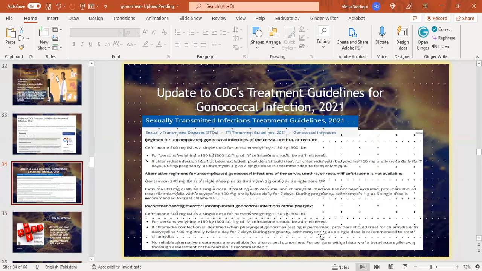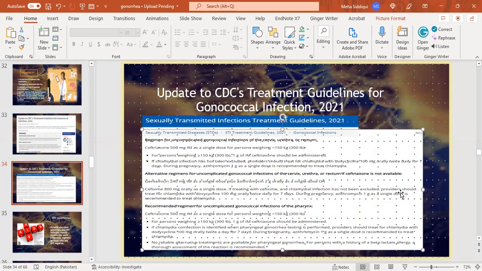Regimen for uncomplicated gonococcal infection of the cervix, urethra, rectum. If a person's weight is less than 150 kg, then ceftriaxone 500 mg IM is given as a single dose. And if chlamydia infection has not been excluded, as we have already talked, then we give doxycycline 100 mg orally twice daily for 7 days. And in pregnancy, azithromycin 1 gram as a single dose is recommended to treat chlamydia. Otherwise, in pregnancy, the same treatment regimen is given.